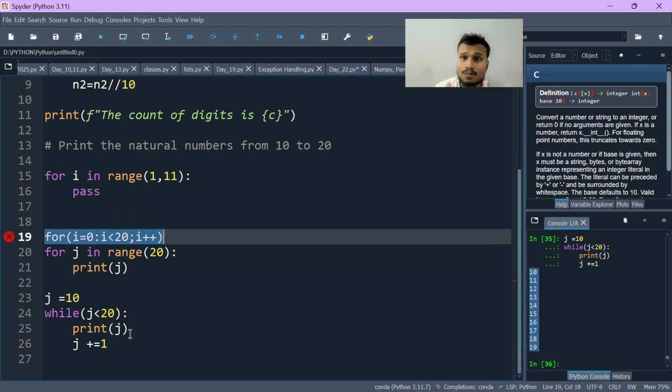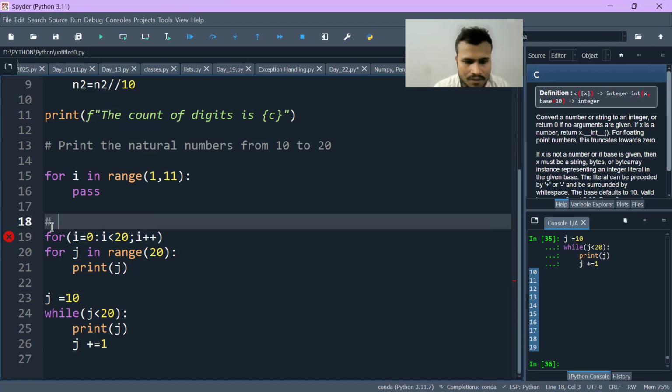Second, keep writing these points. I want you guys to make running notes. So first is initialization, the starting value. Second is the range. Third is the step. Okay, I will write here itself. First is initialization, that is the starting value.